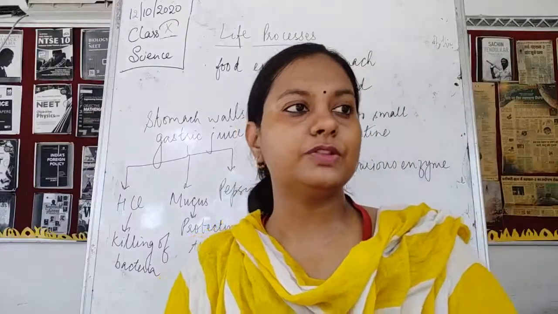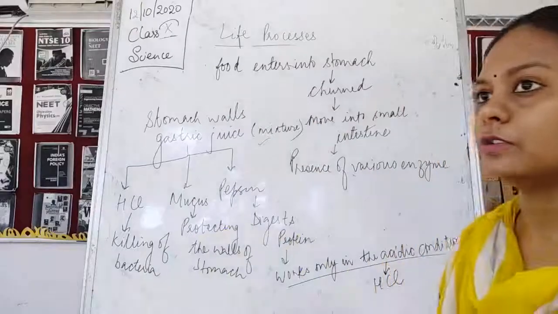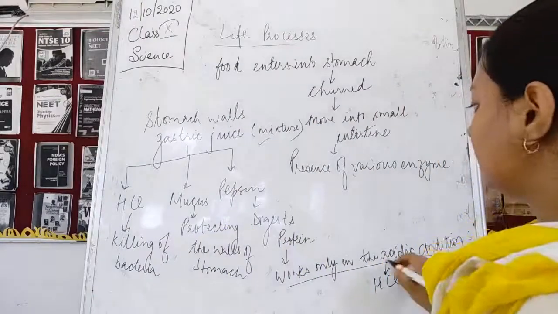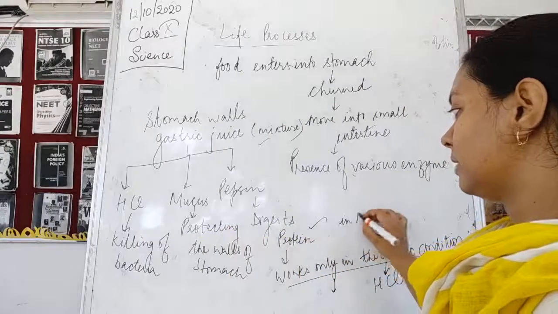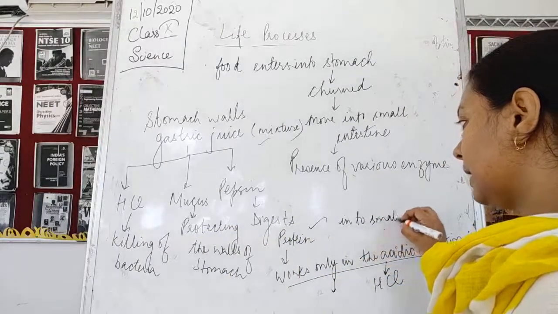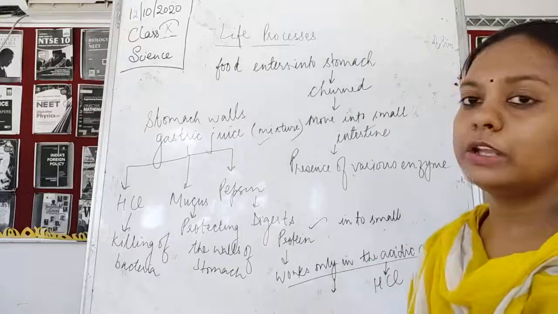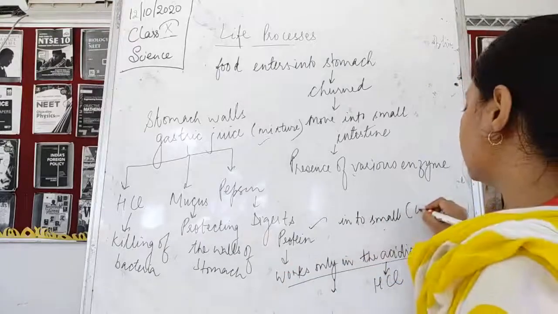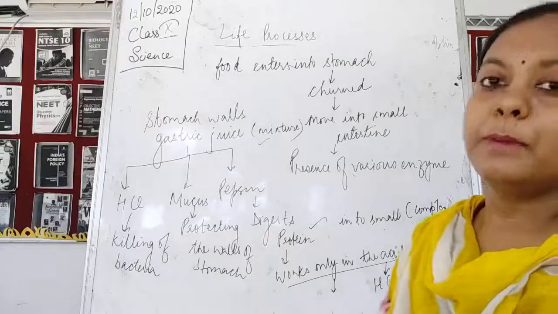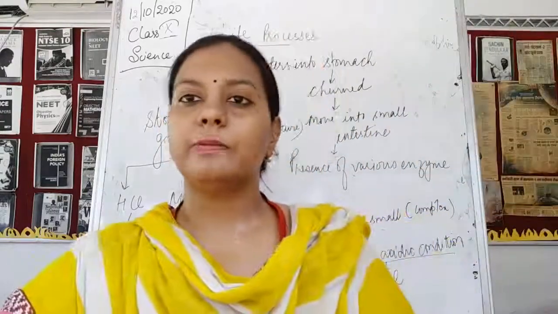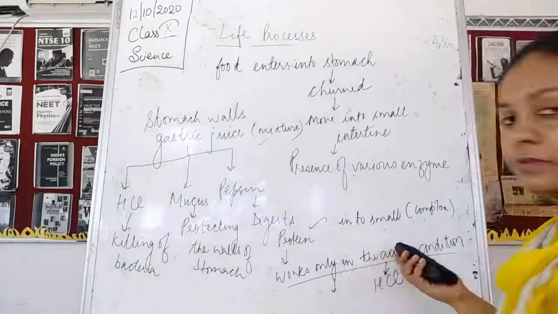The enzyme begins to digest the proteins into smaller molecules. But this smaller molecule is still a complex one. As it is still a complex one, it means that further digestion has to happen.